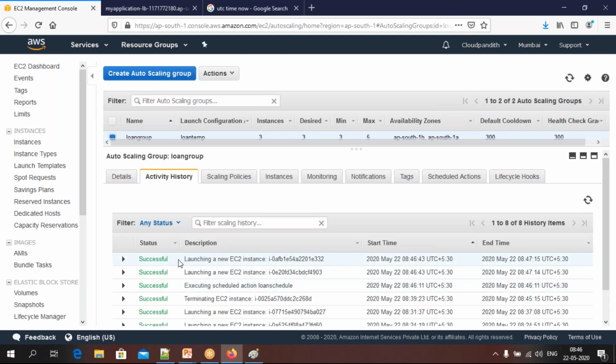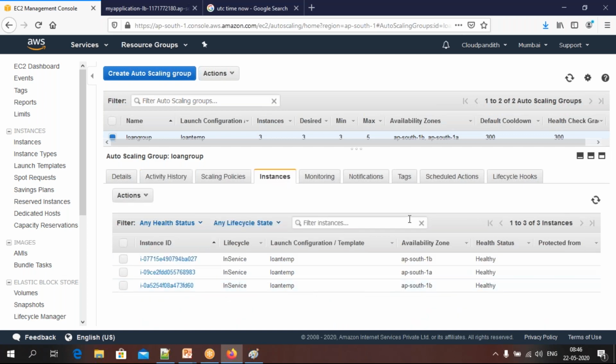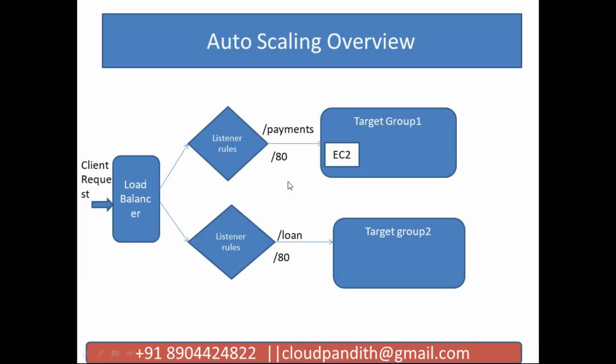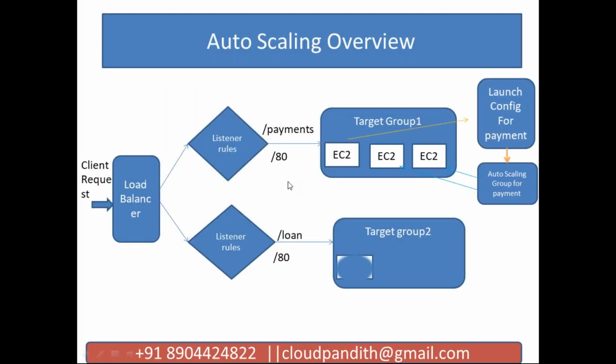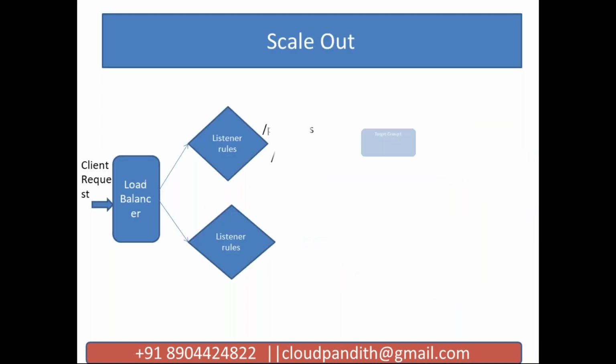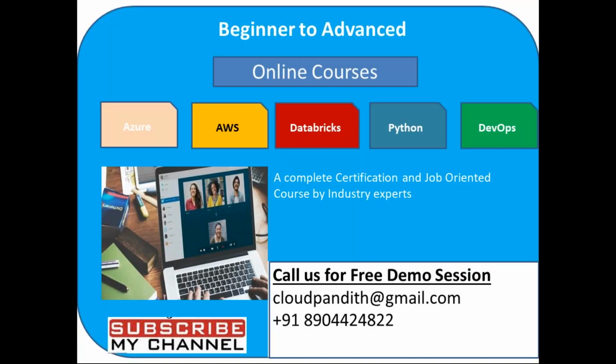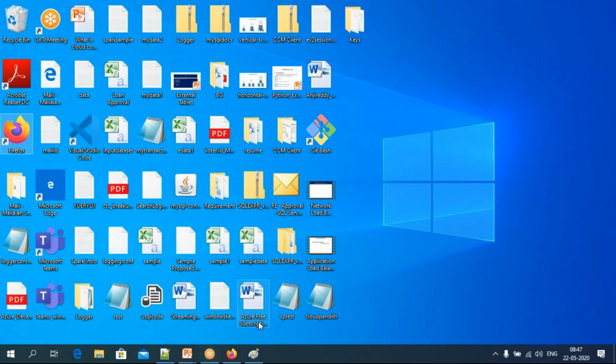See, these 2 are launched successfully. Now come to instances, refresh it. You'll be able to see a total of 5 instances running. Okay, so everything you are able to do, friends. Any other questions, friends? Okay, so this is what we have done, right? We have launched instances, all those things we have done practically. Any questions, friends? Any questions?